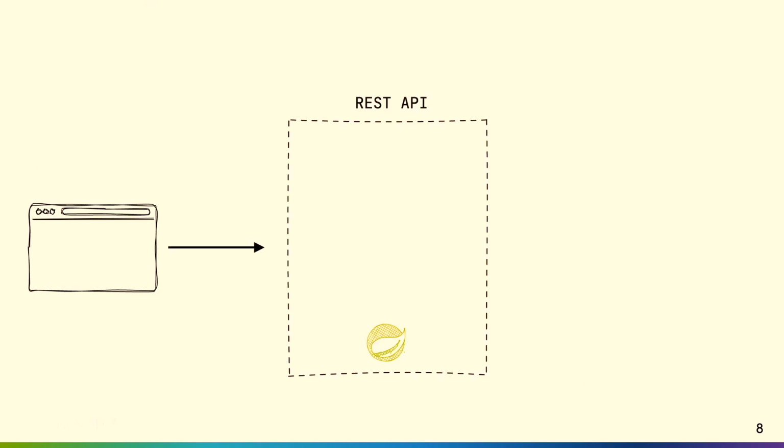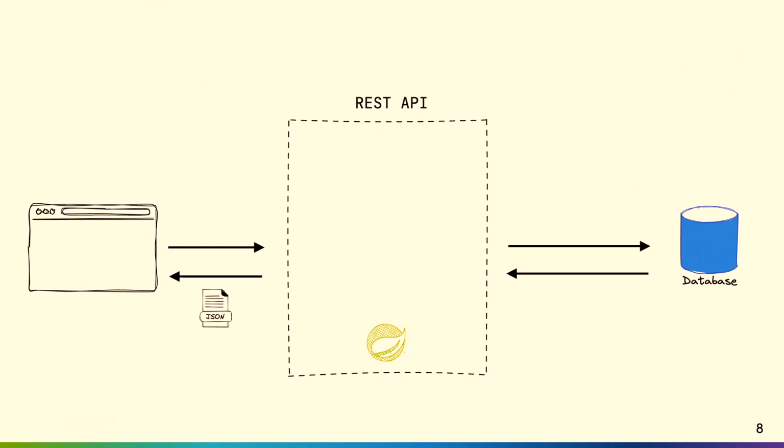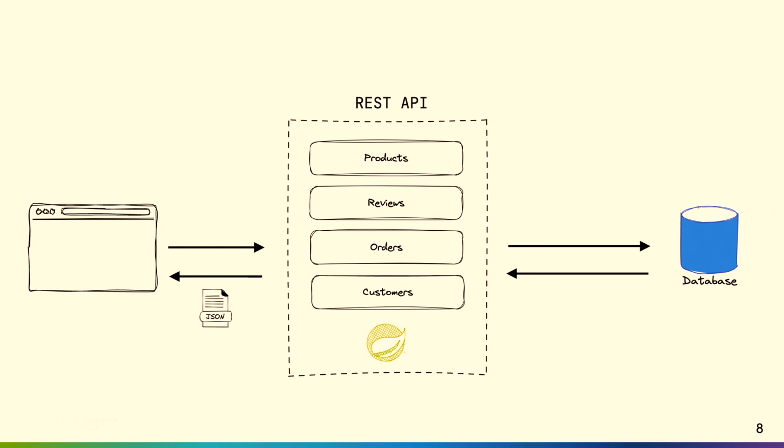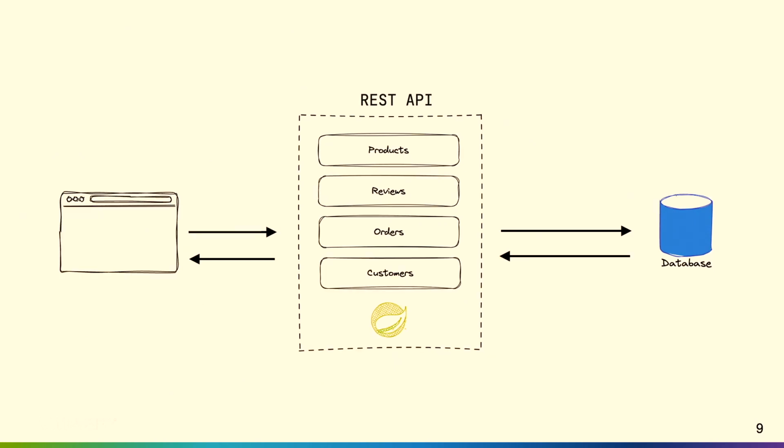So we have a typical application here. We have a front end. We call into our Spring Boot application, which is a REST API. In the REST world, we typically build this out and separate it into different resources. This is going to talk to a database and return some data. These are different resources like products. We have reviews. We have orders, and we have customers. So each of these are different resources in our system, and we treat these as separate resources.